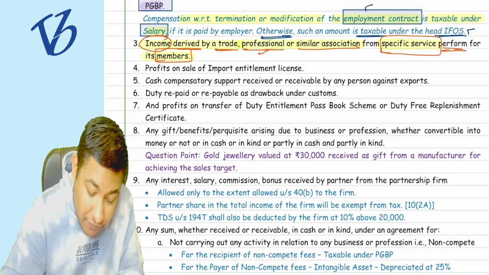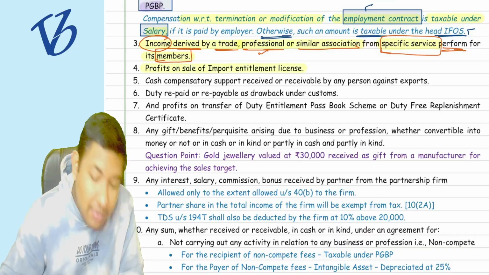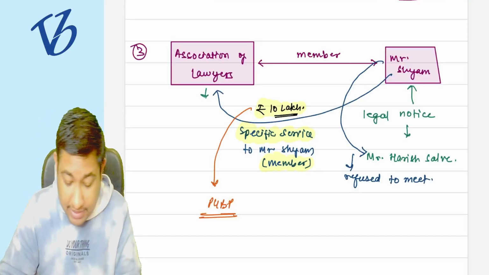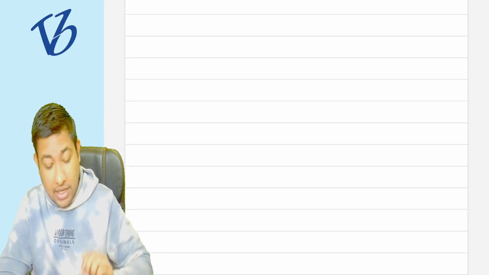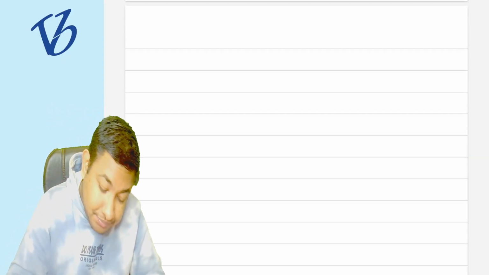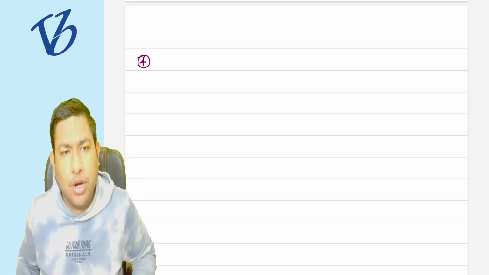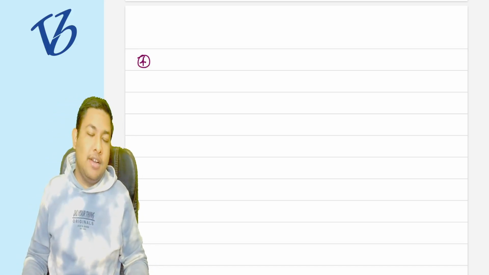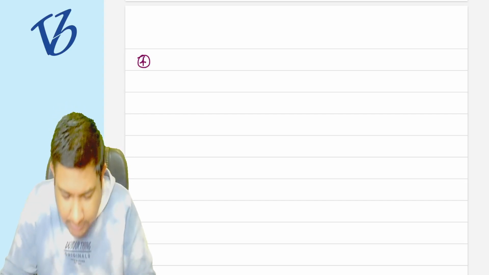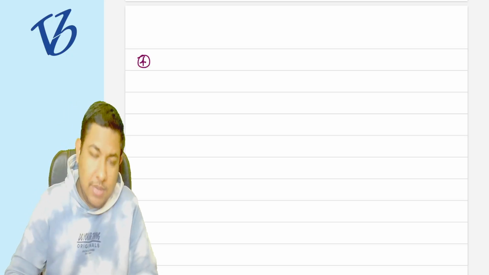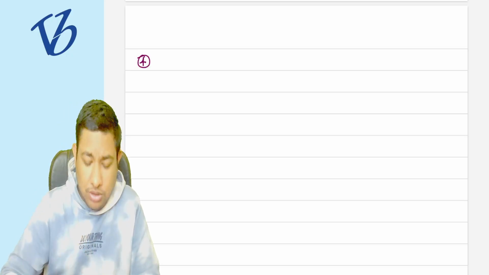Now, moving forward, profits from sale of import entitlement license. Now, what is the import entitlement license? That we need to understand very carefully. We are going to study point number 4. What is an import entitlement license? Suppose there are some restricted goods.